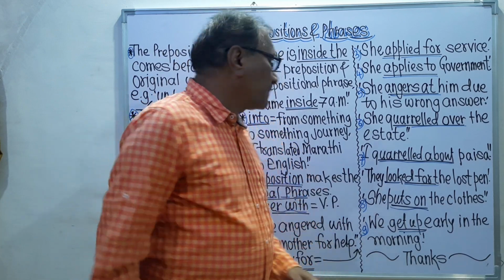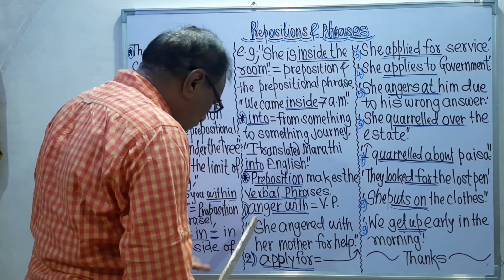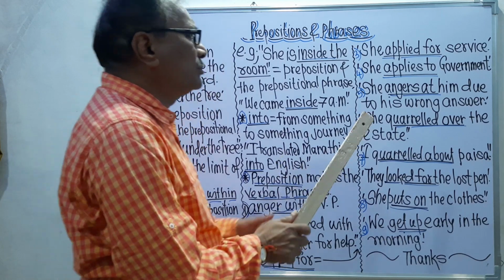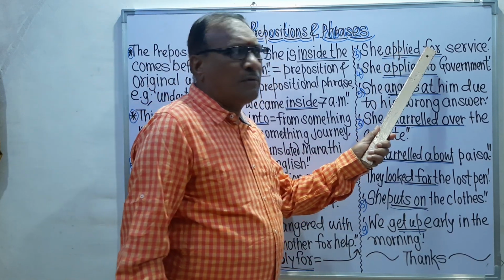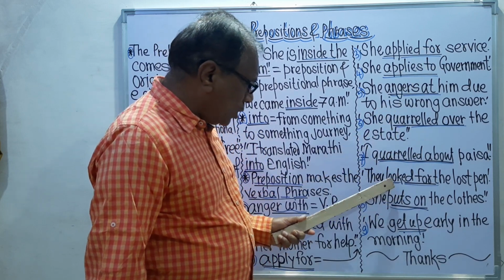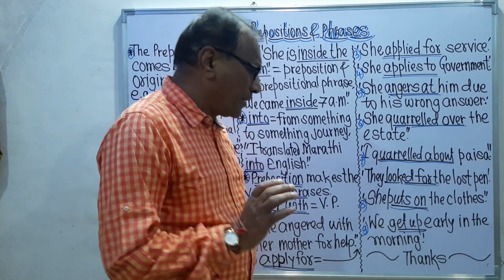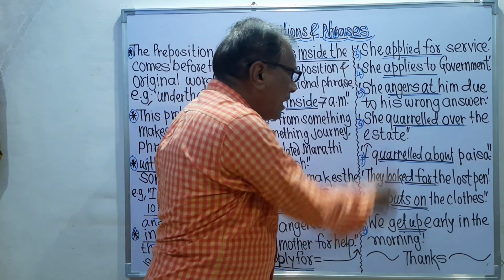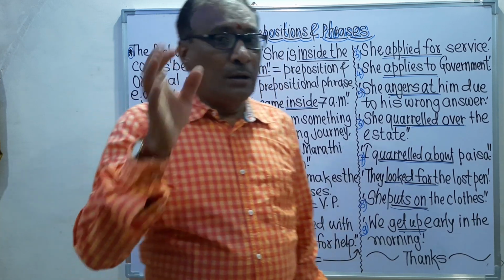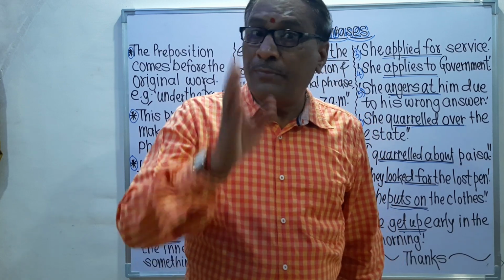Suppose, for example, anger with. Anger is the verb, with is the preposition, applied is the verb, for is the preposition. In this way, there are looked for. Look is the verb and for is the preposition. So in this way, all are verbs and prepositions. So the verbal phrases are made with the help of the prepositions.